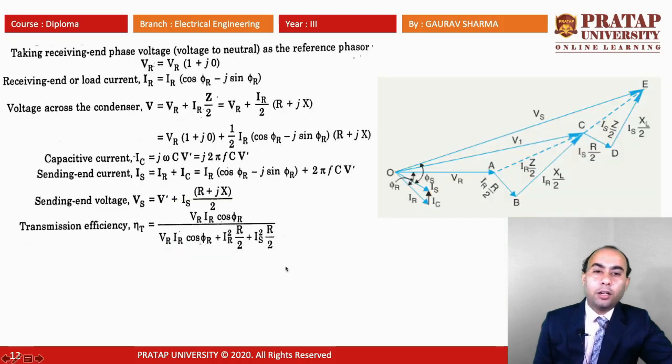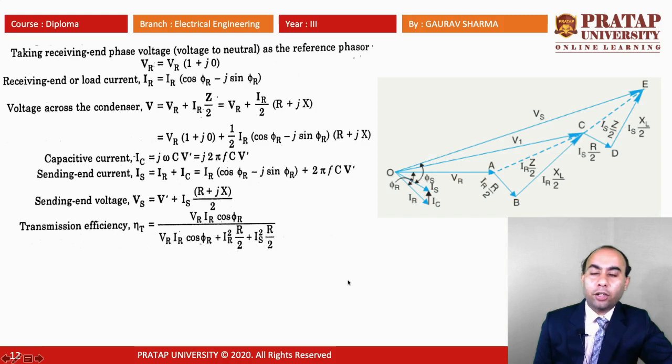Now taking the receiving end phase voltage as a reference phasor, VR is the reference, which is denoted by OA. So VR is the reference, VR is equal to VR plus J0. Receiving end or load current IR.